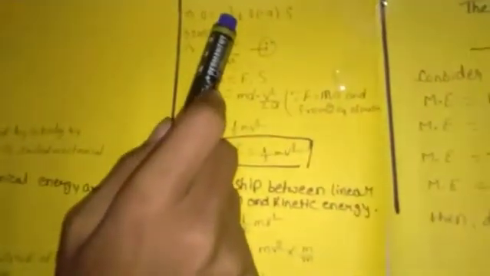Now we come to the expression for kinetic energy, which is derived this way. Firstly, we take an object with mass m moving with velocity u. It reaches velocity v after traveling a distance s with external force F. According to the third equation of motion, v square is equal to u square plus 2as. So s is equal to v square by 2a.